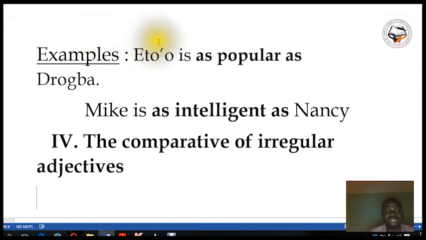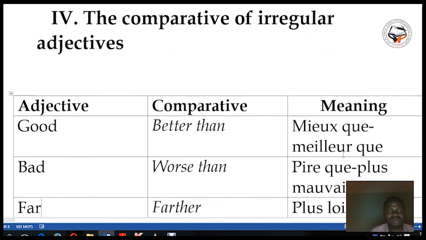For example, Eto'o, you know Eto'o. Eto'o is a football player. I wish all of you know Eto'o. Eto'o is as popular as Drogba. Drogba too is a football player. Mike is as intelligent as Nancy. So this is the comparative of equality.